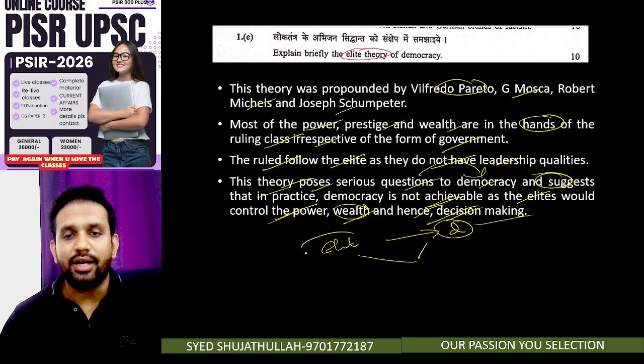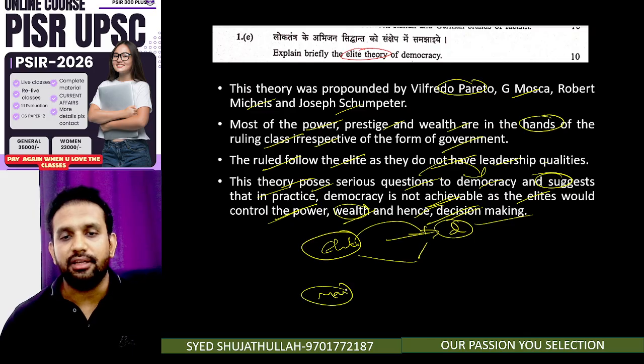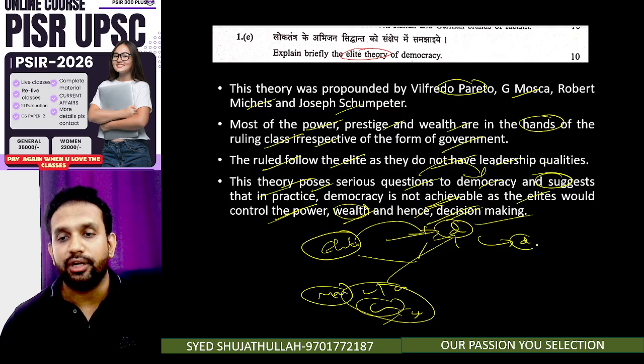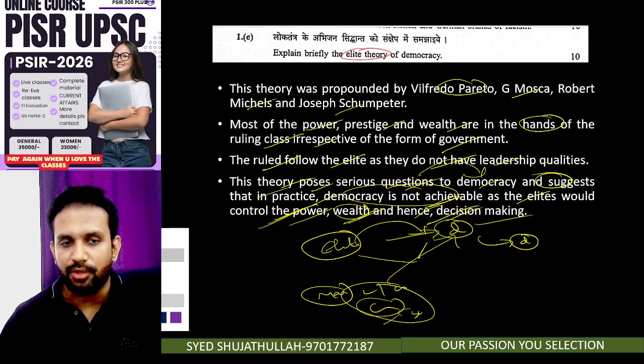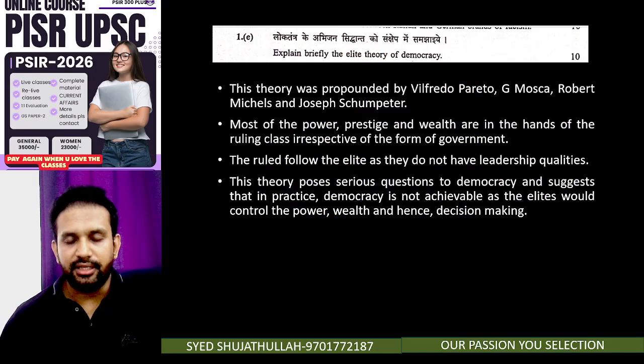Democracy means not just the elite influencing decision making, but also the masses, the labor class, working class, everyone, SC, ST, minorities, all classes. But in practice it is very difficult to get democracy, because elite dominance will control both power and wealth. Hence it is not at all possible to achieve democracy in this elite theory of democracy. This is the core concept of the elite theory. I hope this is clear to you.